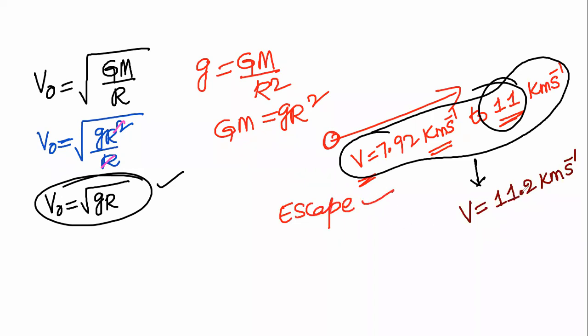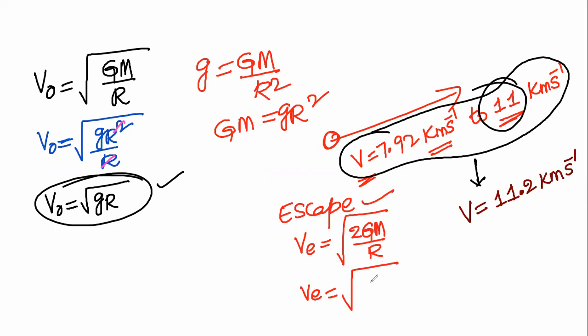If the velocity of the projection is 11.2 kilometers per second, then VE, E for escape, VE is equal to square root of 2GM divided by R.